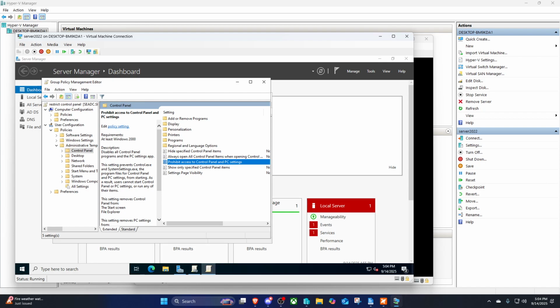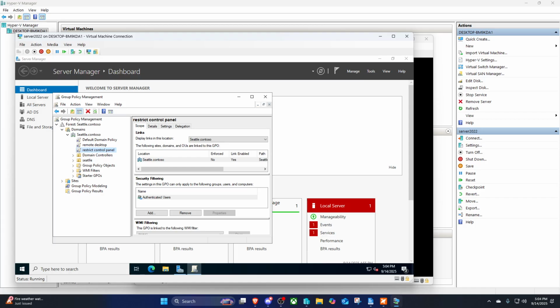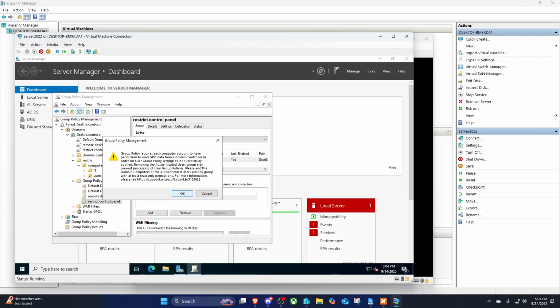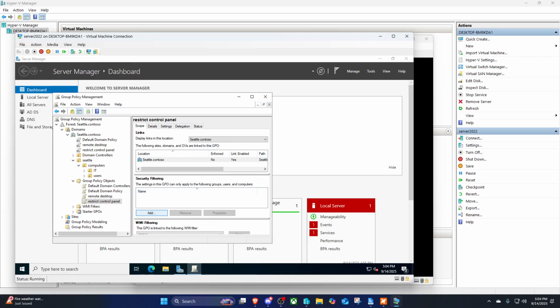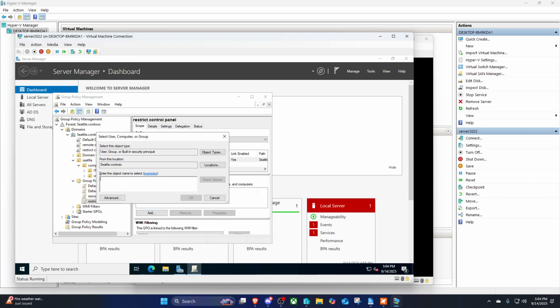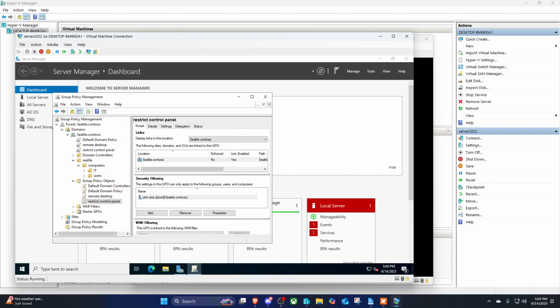And then from here I can exit that, and then I'm going to go to Seattle, go to my group policy objects. I'm going to see if I can scroll down to computers. And then since it's for users, I'm going to take this group policy object. Before I do that, I'm going to remove the existing entries. You can just remove them for right now; you can add them back in later. Just ignoring that, I'm going to add in and check names for my John Doe.